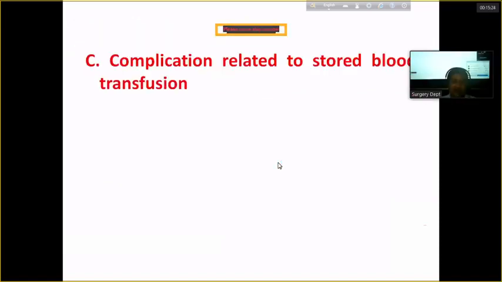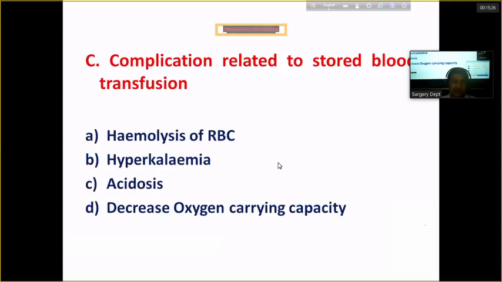Complication related to stored blood transfusion. তোমরা নিশ্চয় জানো, it is better to transfuse the blood without storage. With storage, there is progressive deterioration of the quality of the blood, of all the components of the blood. Conventionally, we give the blood within 7 days of collection. At the maximum, we can give up to 3 weeks. We call it shelf life. The blood can be stored in the refrigerator up to 3 weeks.